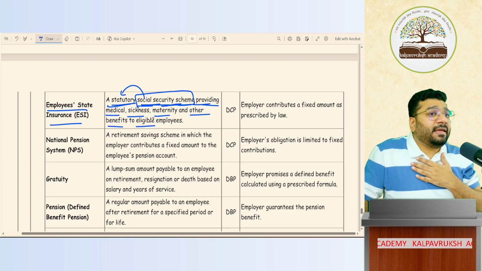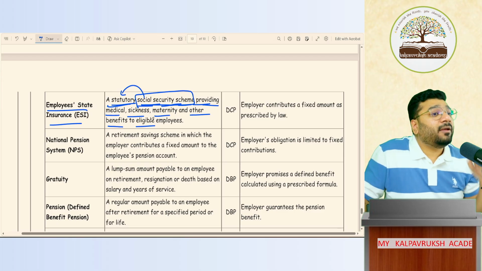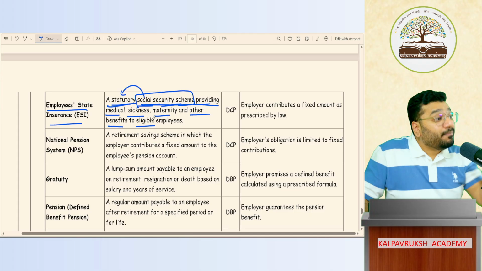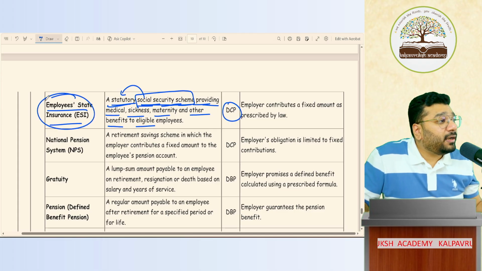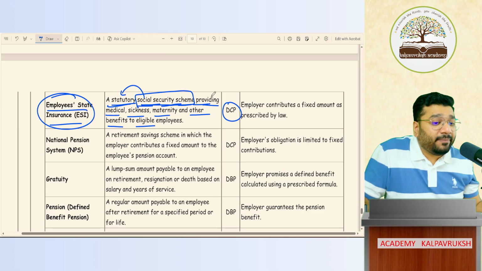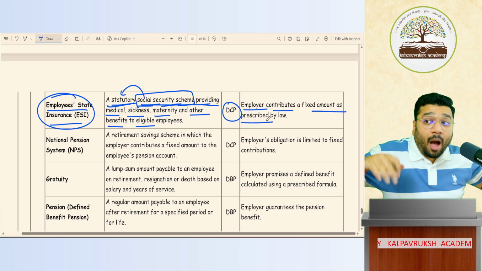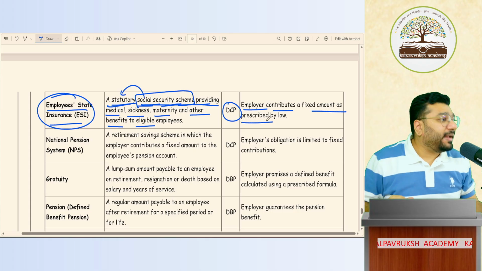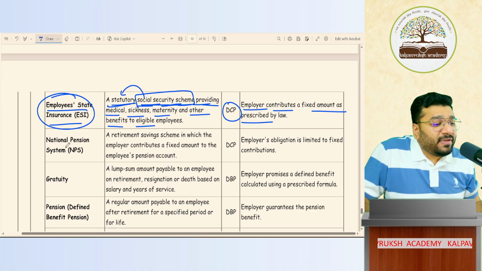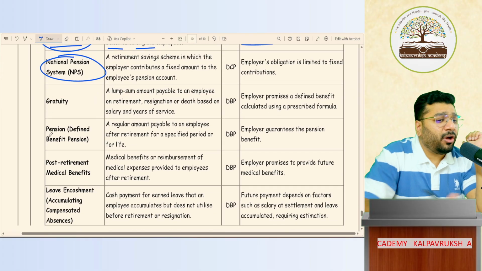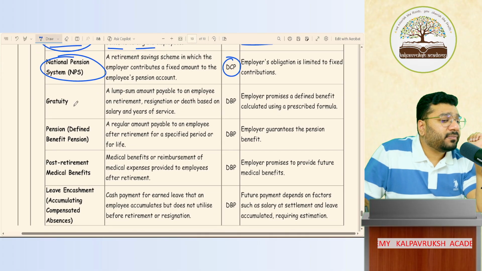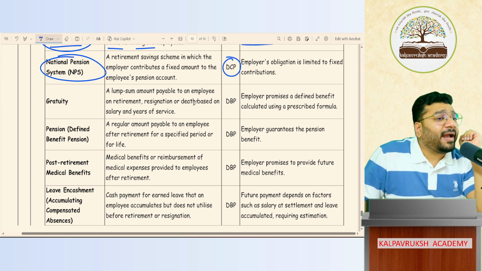For me as a company, this is restricted to the premium that I pay. So what is my contribution here? Premium is my contribution. Hence, this kind of employee benefit is called a defined contribution plan. Here, the employer contributes a fixed amount of premium as prescribed by law. Above and beyond that, there is no responsibility of mine. Got it? Same way we have the National Pension Scheme. You can read it. So the first four are examples of defined contribution plans. Next, all are examples of defined benefit plans.